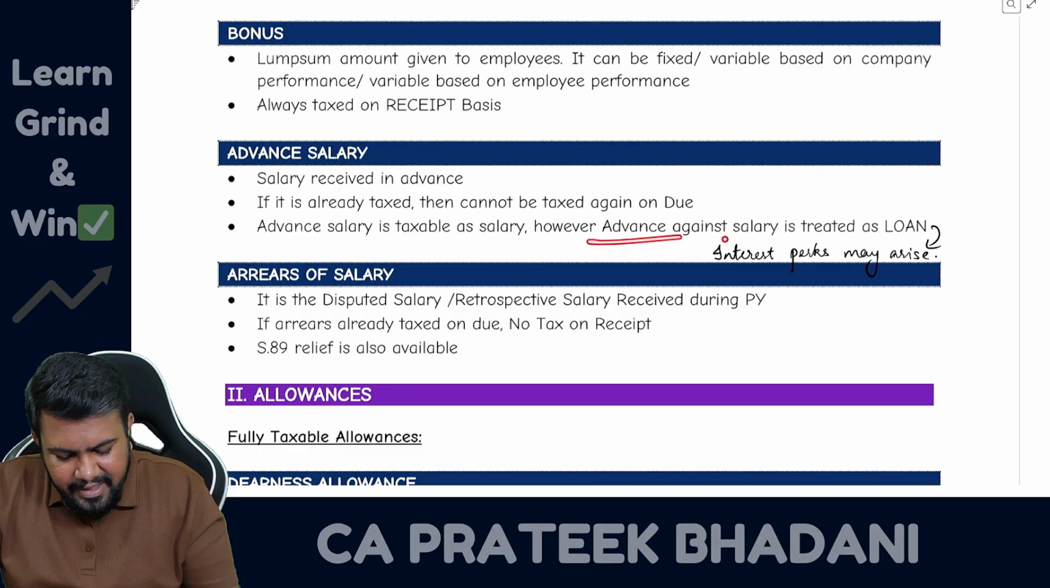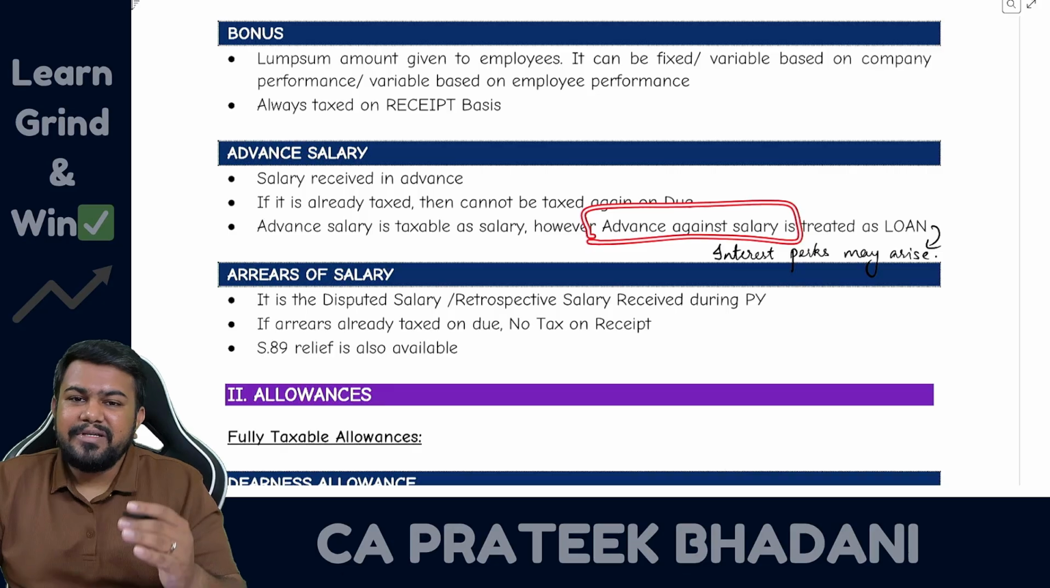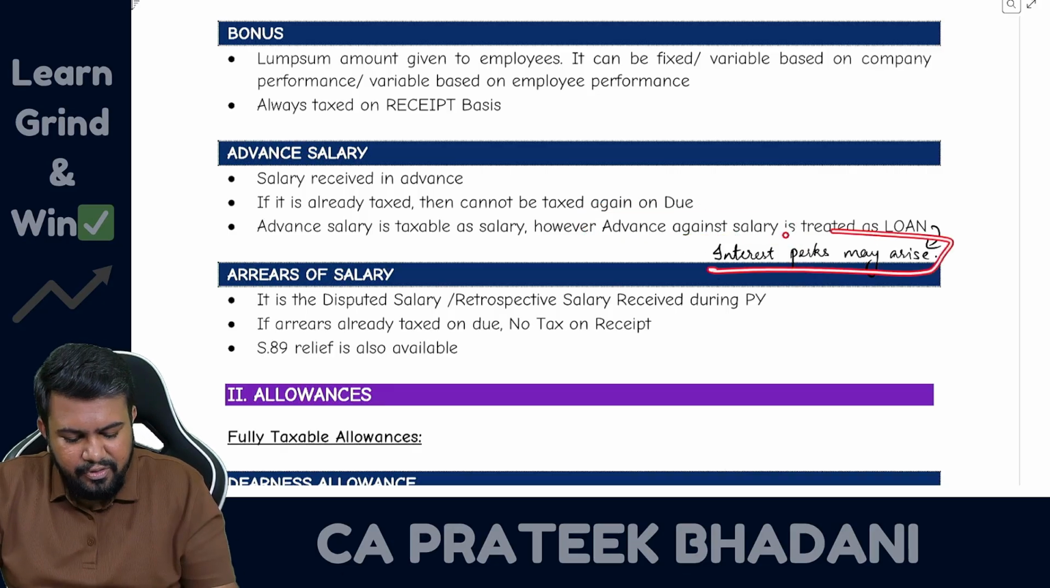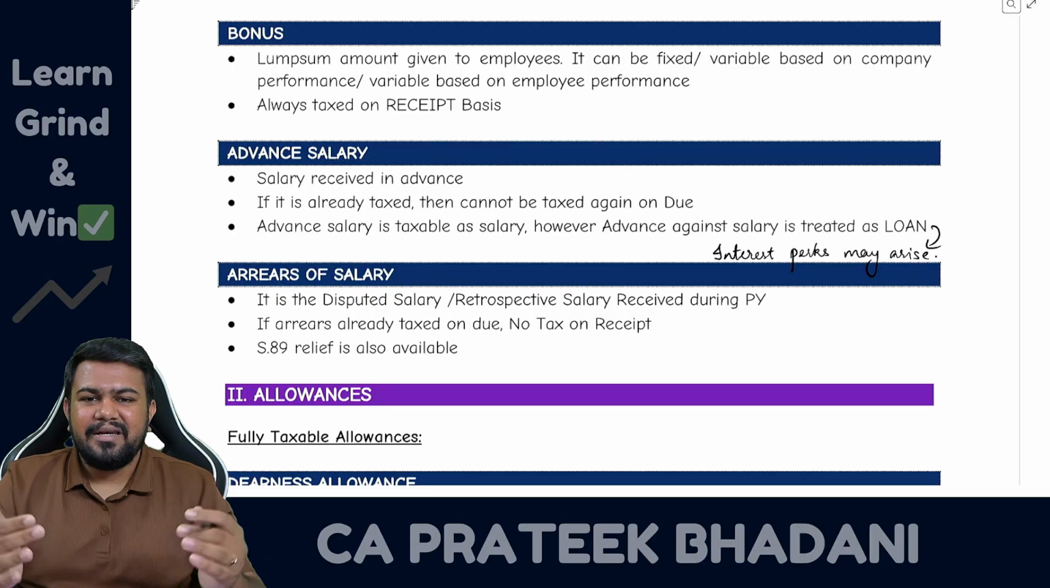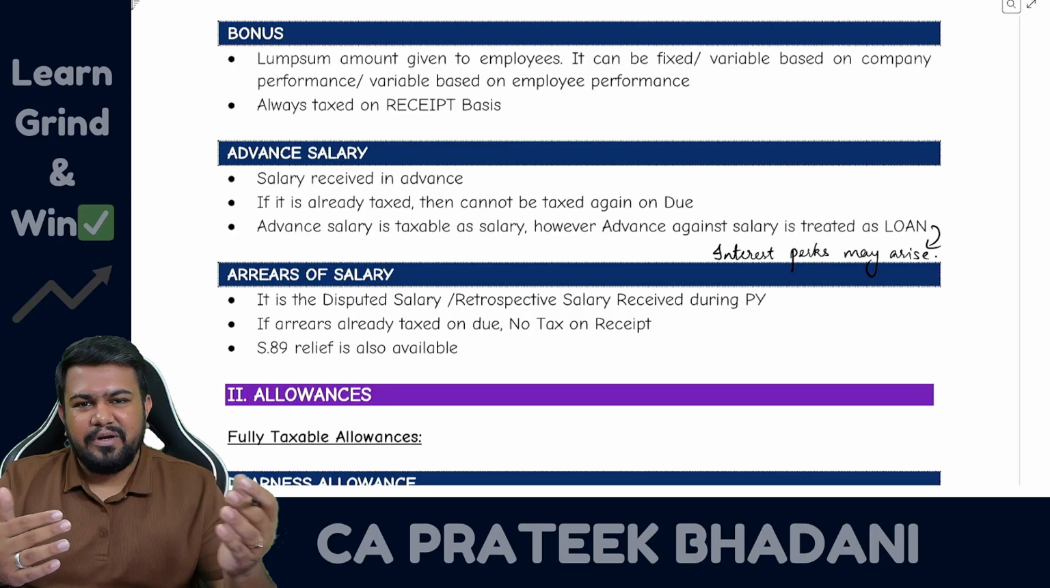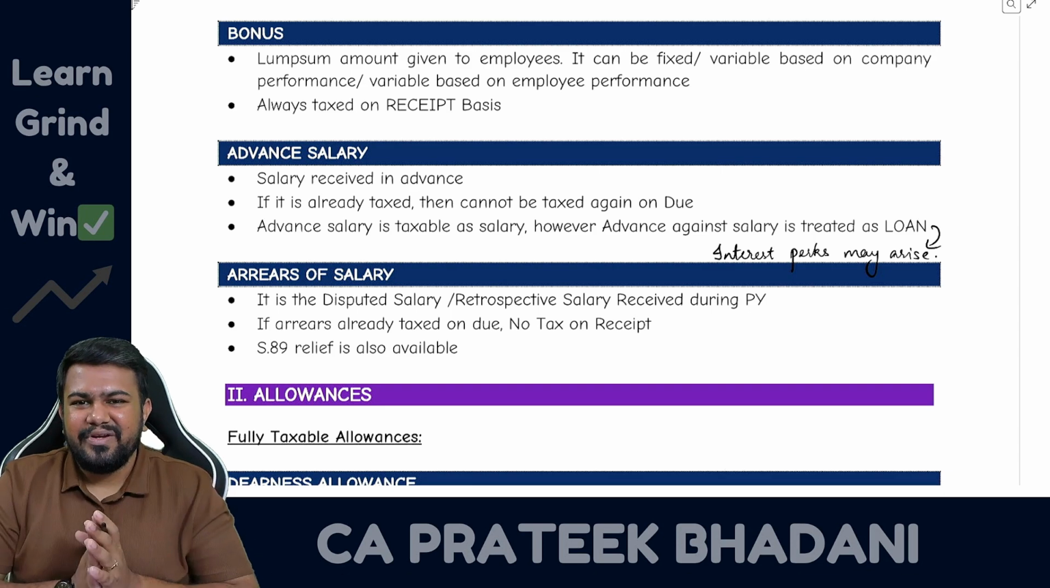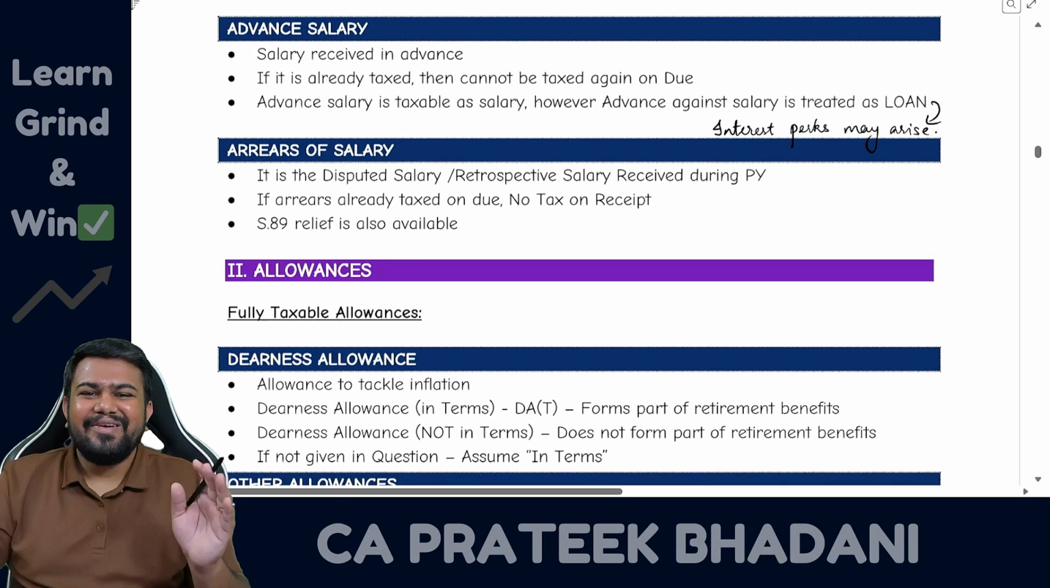If at all you find advance against salary, then perquisite also might be there in the question. So you have to calculate the interest perquisite also. Fine. If the loan is given for concessional interest or low interest or no interest, then you have to calculate what is the interest perquisite. That also we are going to discuss in this video only. So don't worry. Watch this video till the very end.